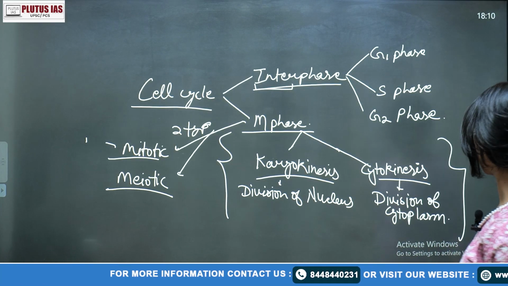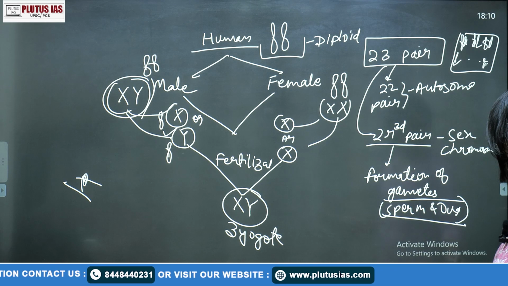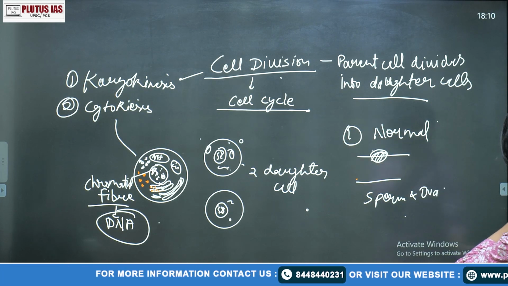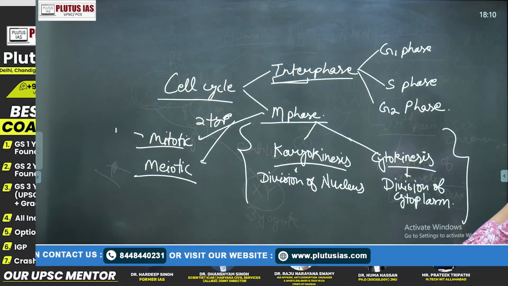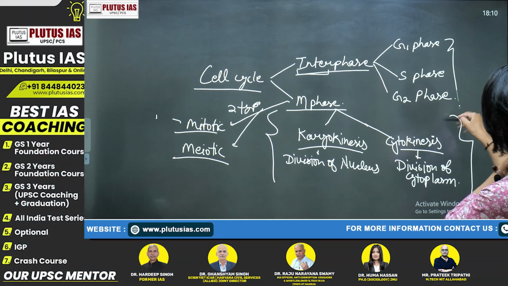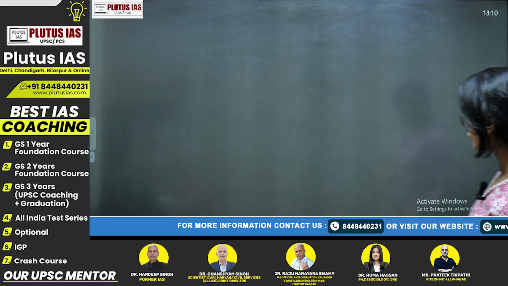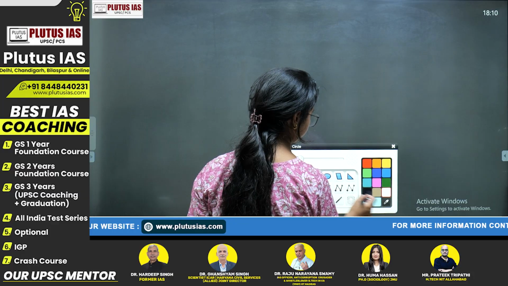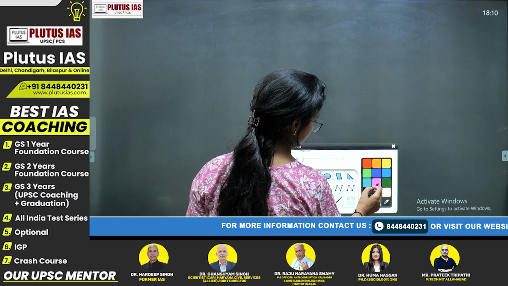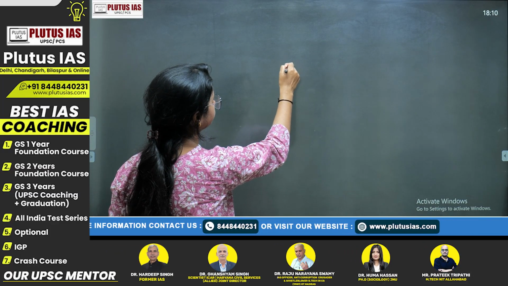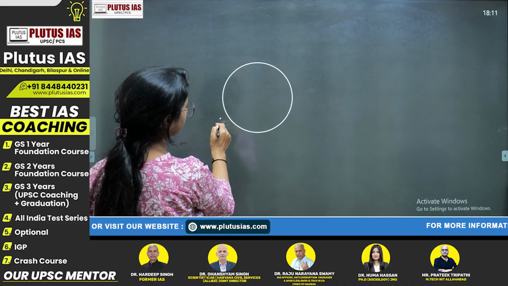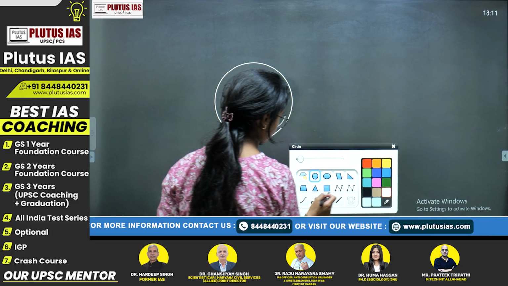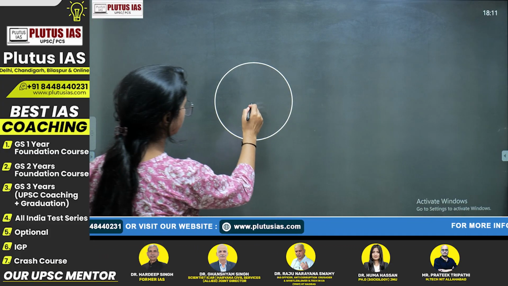Now if I want to see the cell division with the G1, S, G2 phase and everything, here I have mentioned the G1, S, G2 and the M phase. If I want to show it, it will be like this.